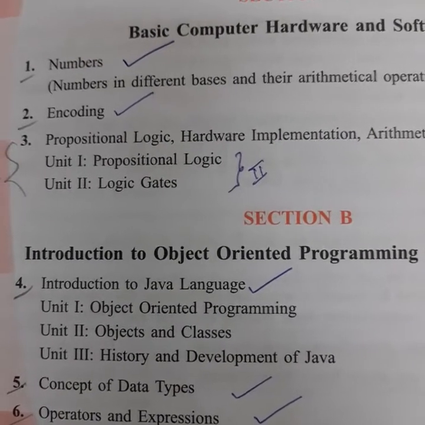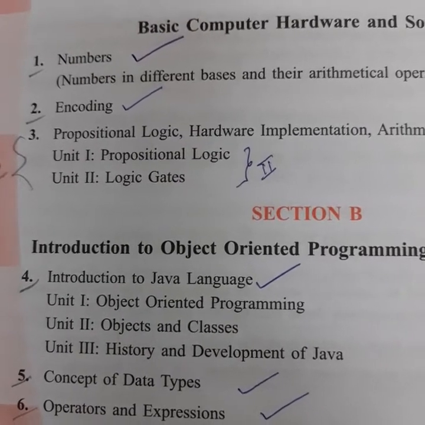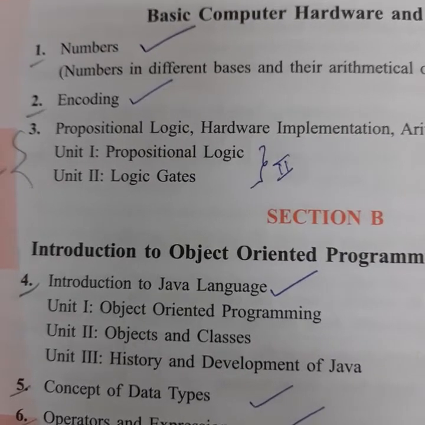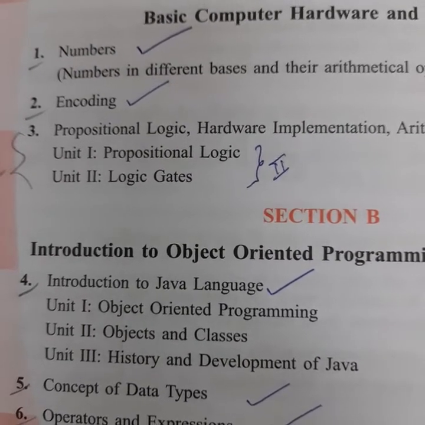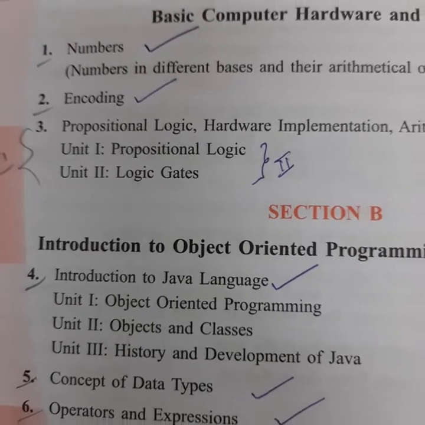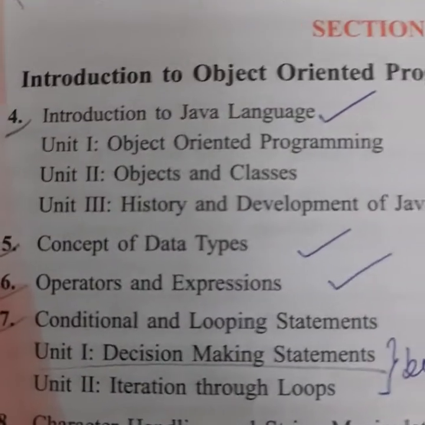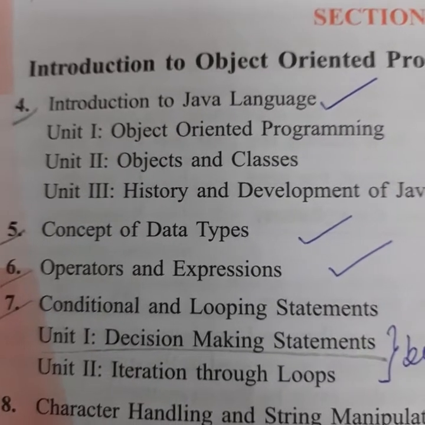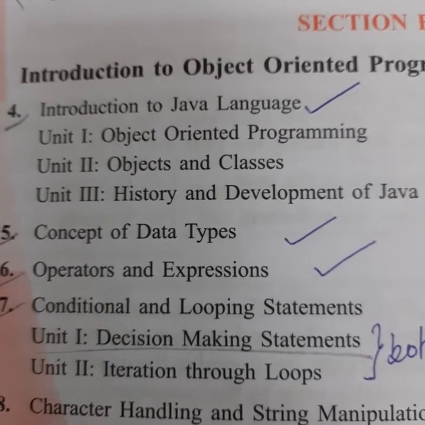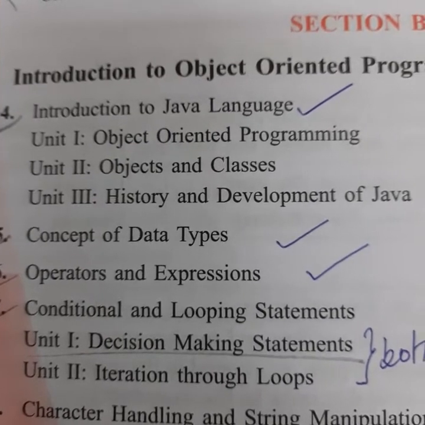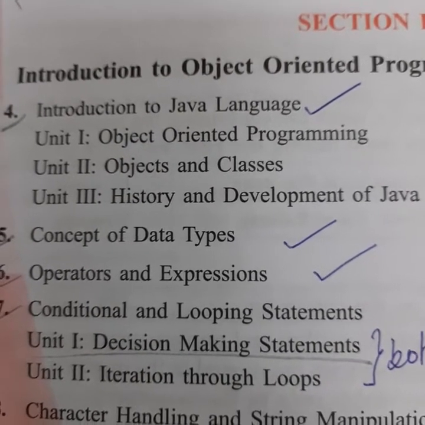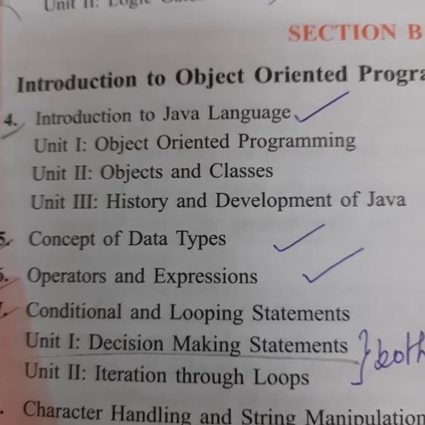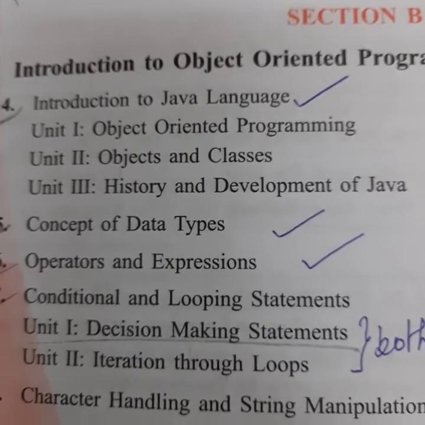So, my dear students, we are going to start with the syllabus for first term. In first term, chapter number 1, numbers, chapter 2, encoding, chapter 4, introduction to Java language. In that, unit 1, object oriented programming, unit 2, object and classes, unit 3, history and development of Java. So unit 1, 2 and 3 all will come.